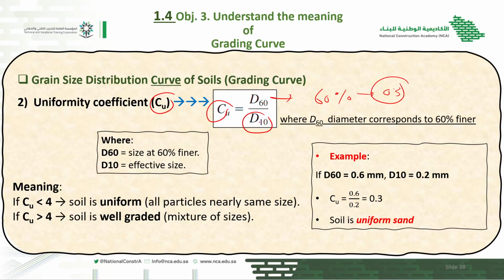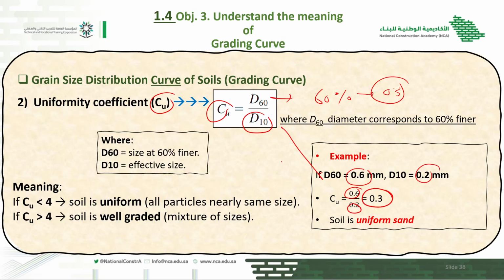So D60 divided by D10 is Cu. The D10 is the effective size. For example, if D60 is equal to 0.6, what does it mean? That 60% of the material has size equal to or less than 0.6 millimeter, and same here, 10% of the material has size equal to 0.2 or less. So just put both of these values in the above equation, and it will give you 3.